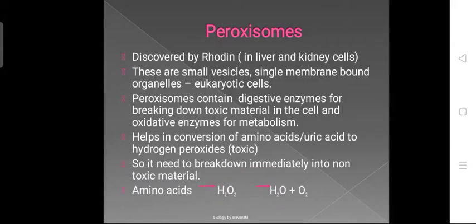Next, another one, peroxisomes. These peroxisomes are present in the plant cell as well as in the animal cell. This was discovered by Rhodin in the liver cell, mainly in the liver cell as well as in the kidney cell. These are small vesicles with a single membrane, either in the plant cell or in the animal cell.